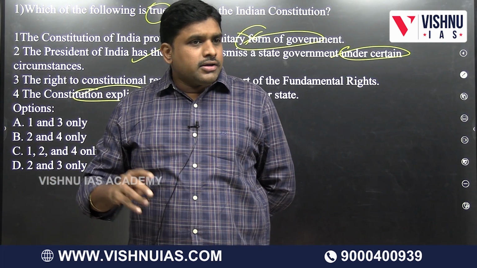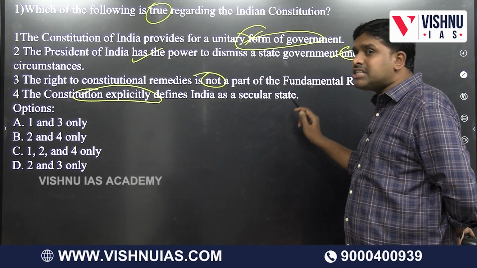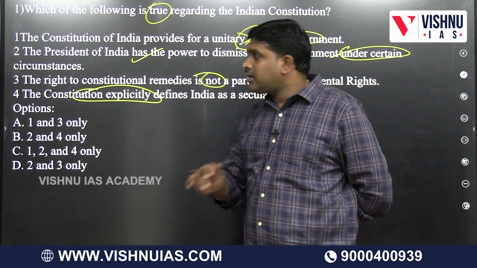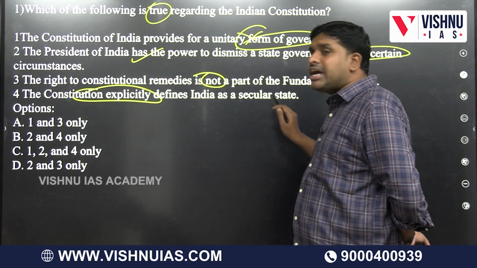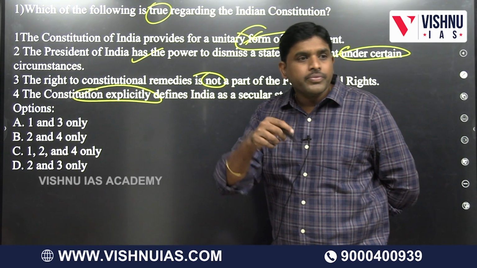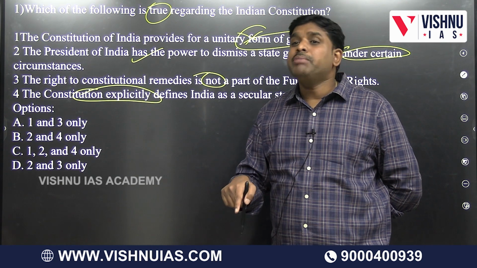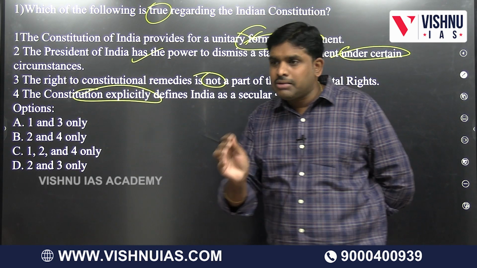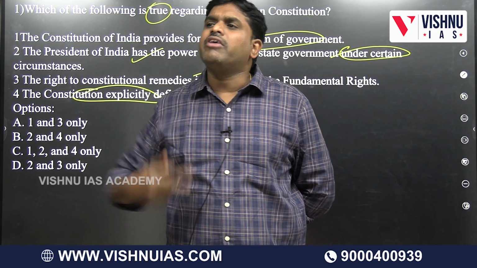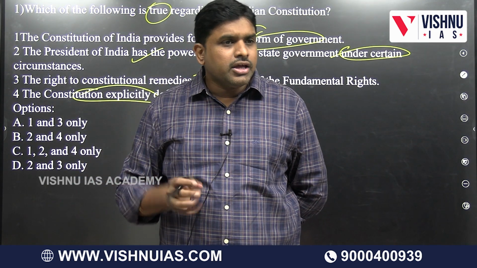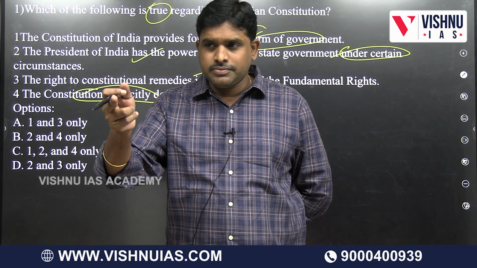Did you get it? See, the Constitution explicitly defines India as a secular state. But if it were the original Constitution that explicitly defines India as a secular state, the answer is no. Why? Because secular is added in 1976. It is present implicitly, not explicitly, meaning that term is not used. If I tell directly, it is called explicitly. If I tell indirectly, it is called implicitly. So the term secular is added to the Constitution in 1976.